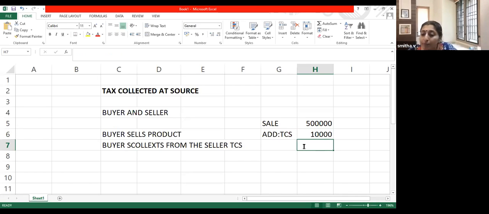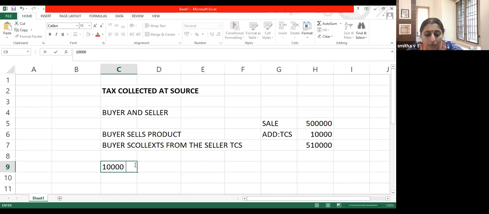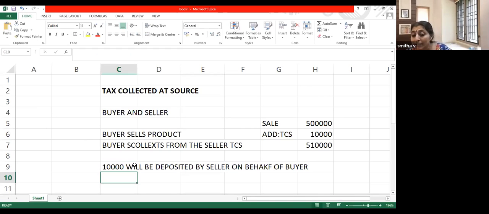So the buyer will now pay 5,10,000, and 10,000 will be deposited by the seller on behalf of the buyer to the income tax department. So it is as if the buyer is depositing it. Like TDS, the buyer can claim the credit of it. It will lie in his credit in the income tax department.